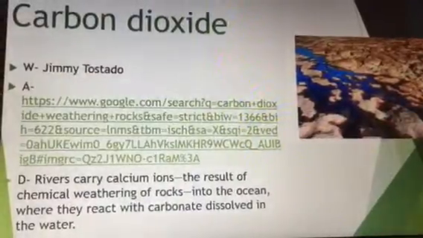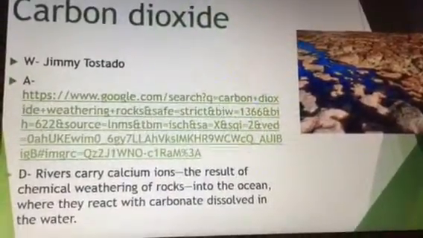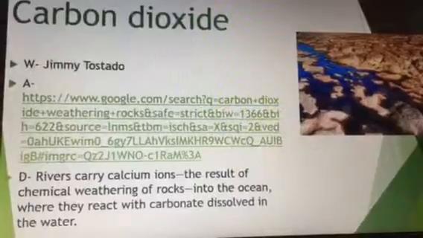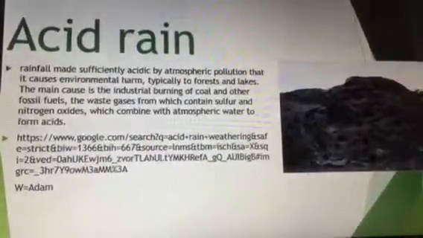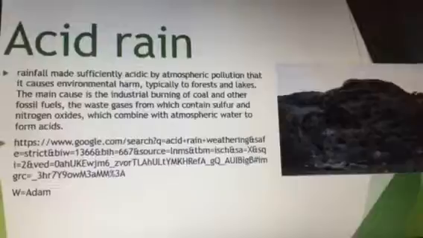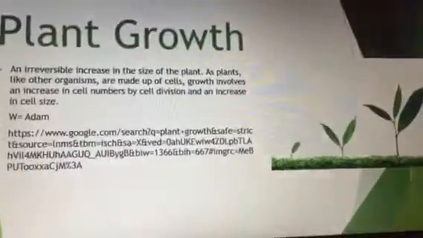Carbon dioxide: rivers carry calcium ions, a result of chemical weathering of rocks, into the ocean where they react with carbonate dissolved in the water. Acid rain: rainfall made sufficiently acidic by atmospheric pollution that it causes environmental harm, typically to forests and lakes. The main cause is the industrial burning of coal and other fossil fuels, the waste gases from which contain sulfur and nitrogen oxides, which combine with atmospheric water to form acids.